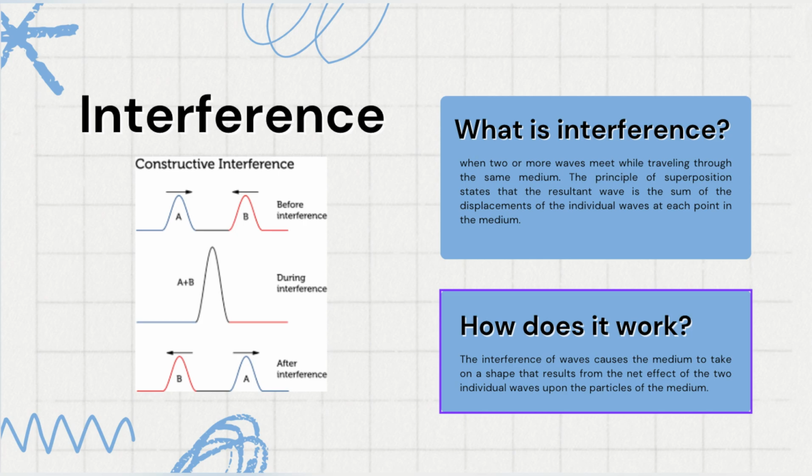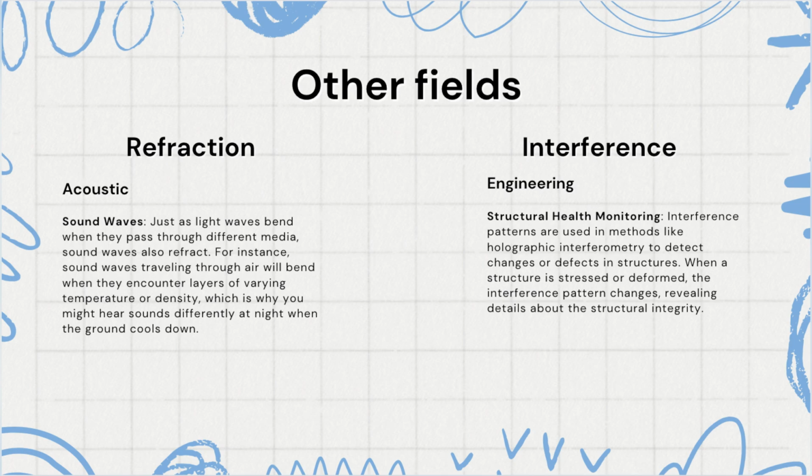Interference and refraction can also be seen in other fields such as acoustics. Sound waves, just as light waves, bend when they pass through different media. Sound waves also refract. For instance, sound waves traveling through air will bend when they encounter layers of varying temperature or density, which is why you might hear sounds differently at night when the ground cools down. And for interference in engineering with structural health monitoring, interference patterns are used in methods like holographic interferometry to detect changes or defects in structures. When a structure is stressed or deformed, the interference pattern changes, revealing details about the structural integrity.